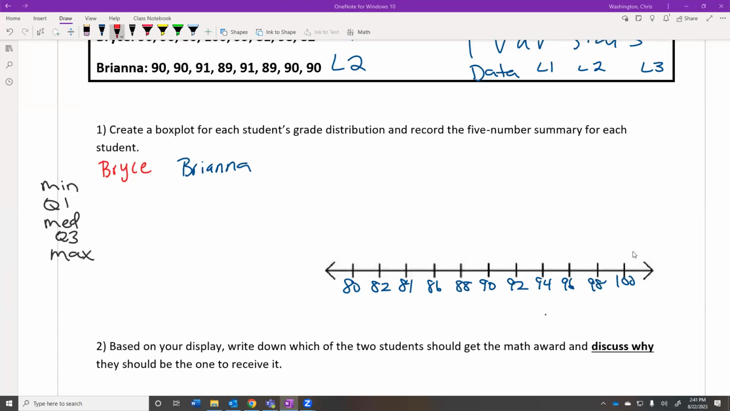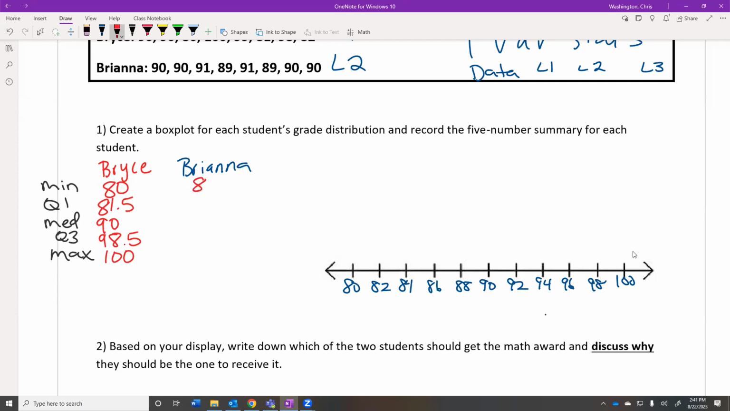All right, for Bryce, you should have got minimum 80. Q1 was 81.5. Median was 90. Q3 was 98.5. And max was 100.